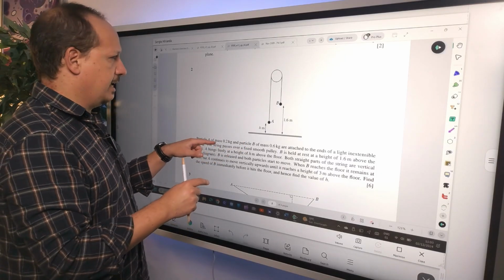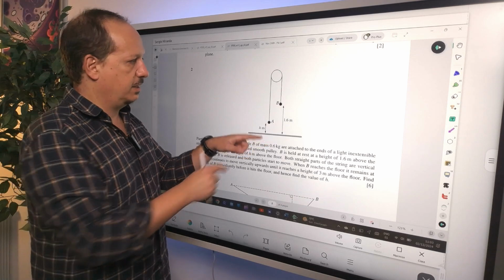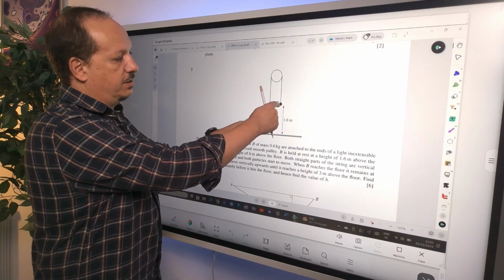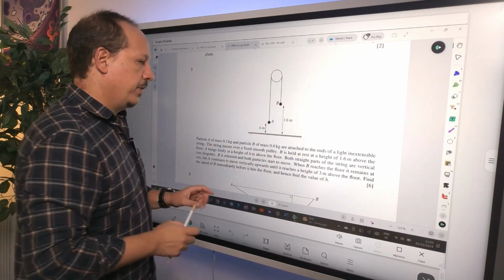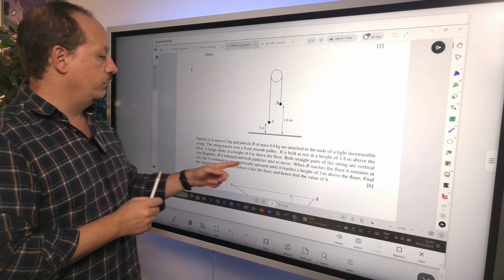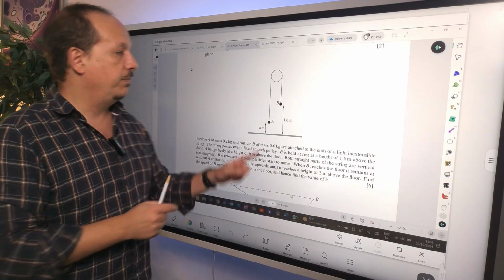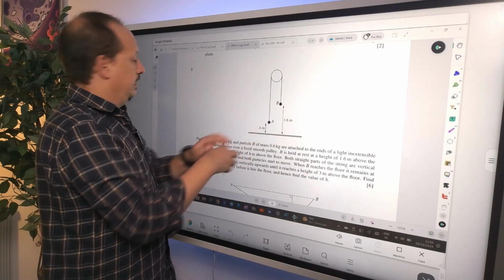Just look at the masses. A is 0.2 kilograms and B is 0.6 kilograms. So this is heavier than this. This is going to start moving like this, all right? When B reaches the floor, it remains at rest, but A continues to move vertically upwards until it reaches a height of 3 meters above the floor, right? Think of it a little bit.